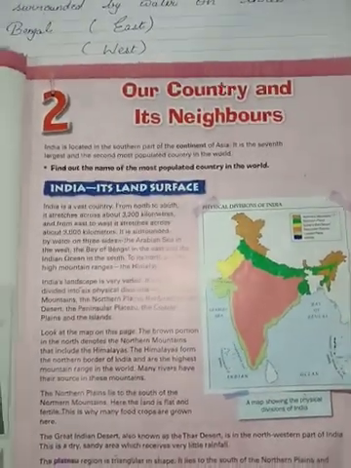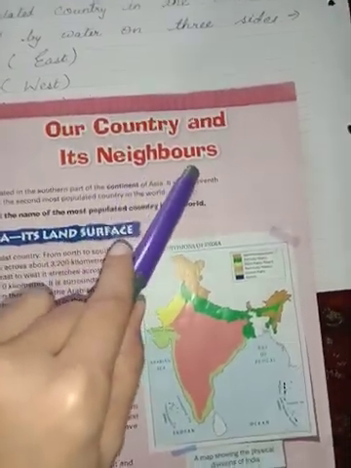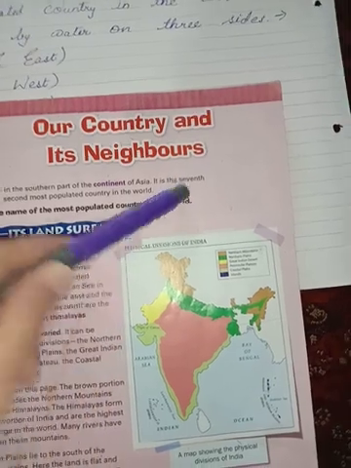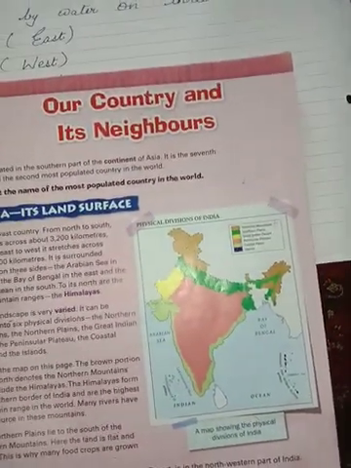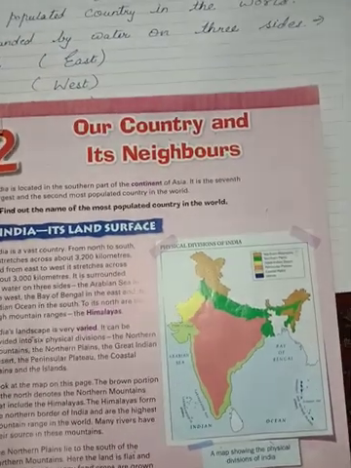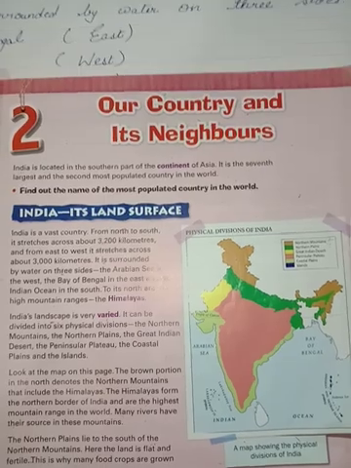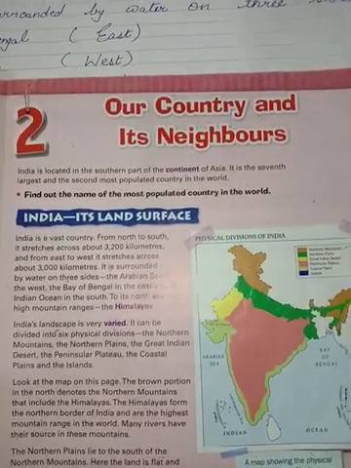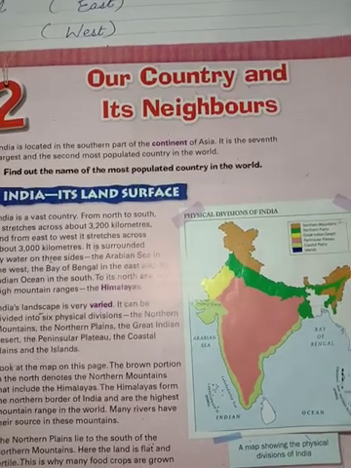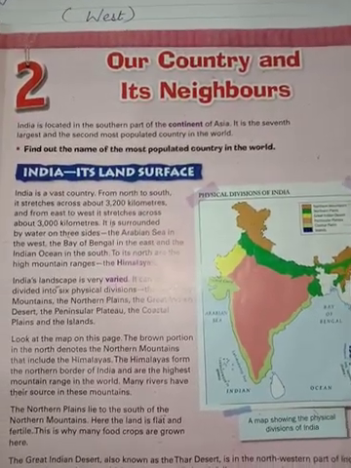Today we'll be discussing our country and its neighbours: what the states and districts are, which places lie in between, what traditions they follow, and what kind of costumes they wear. Today we'll be discussing this.